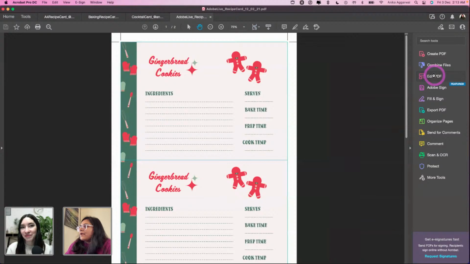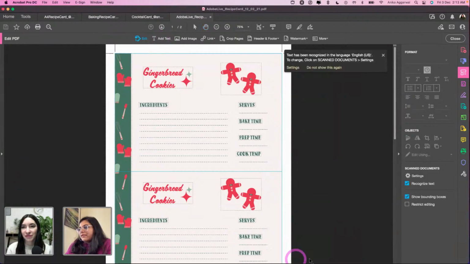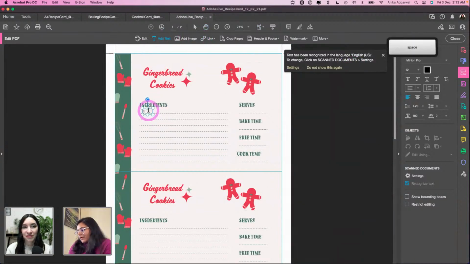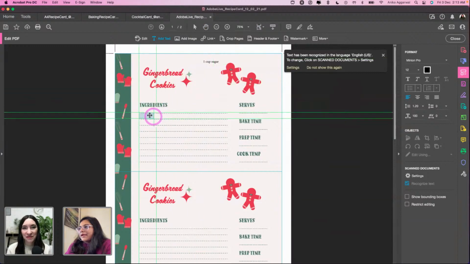I'm going to click on edit PDF and try to add some text into it. If you're opening it in Acrobat, you can actually edit the PDF right over here. It's getting the fonts for me. And I'm going to click on add text and I can add whatever, 1 cup sugar, I guess. And then I can move it around anywhere I want. So I can basically type in my ingredients right over here.